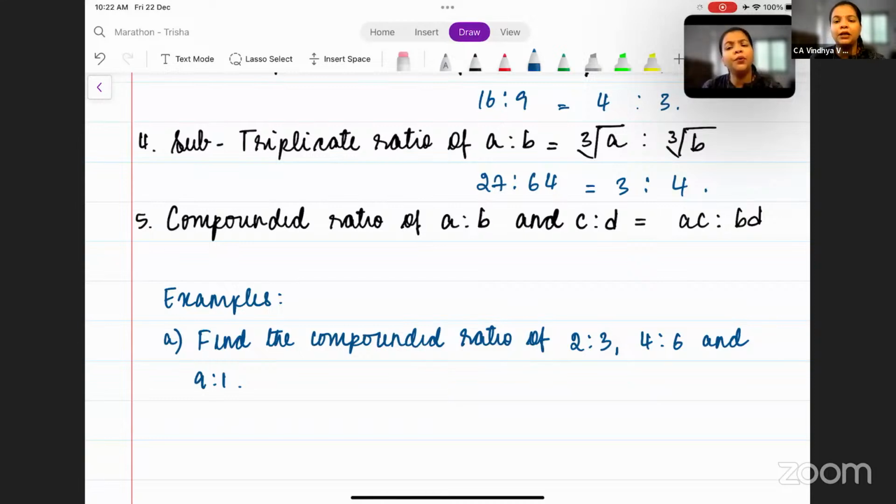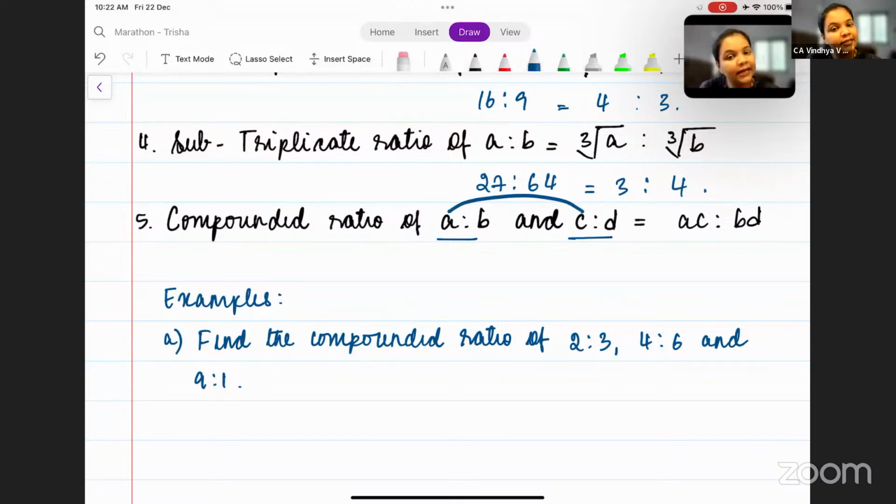So now what do you do in compounded ratio? Now let's say we have A is to B and C is to D. We have 2 ratios, right? A is to B and C is to D. Now in these 2 ratios, in the first ratio, A is the antecedent. In the second ratio, C is the antecedent. Correct? Okay. So what do we do in compounded ratio? We simply multiply the antecedents, is to, we multiply the consequents. So what do you get here? You get AC is to BD.